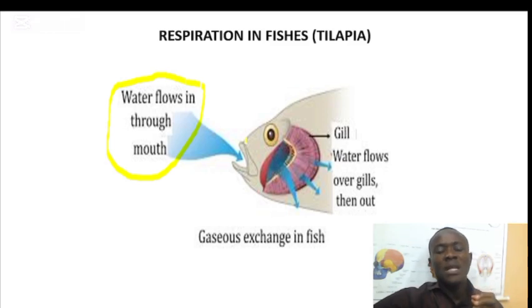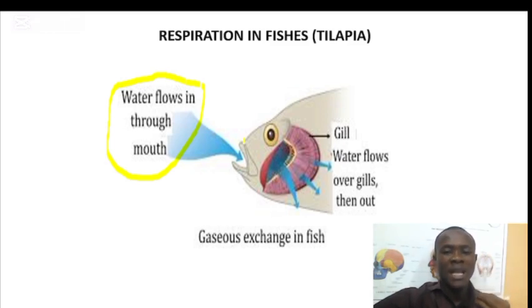After that, they will close the mouth and raise the floor of the mouth, and the water will flow through the gill. As the water is moving through the gill, oxygen will be taken in by the blood vessels that are found within the gill, and carbon dioxide will be taken out into the water.